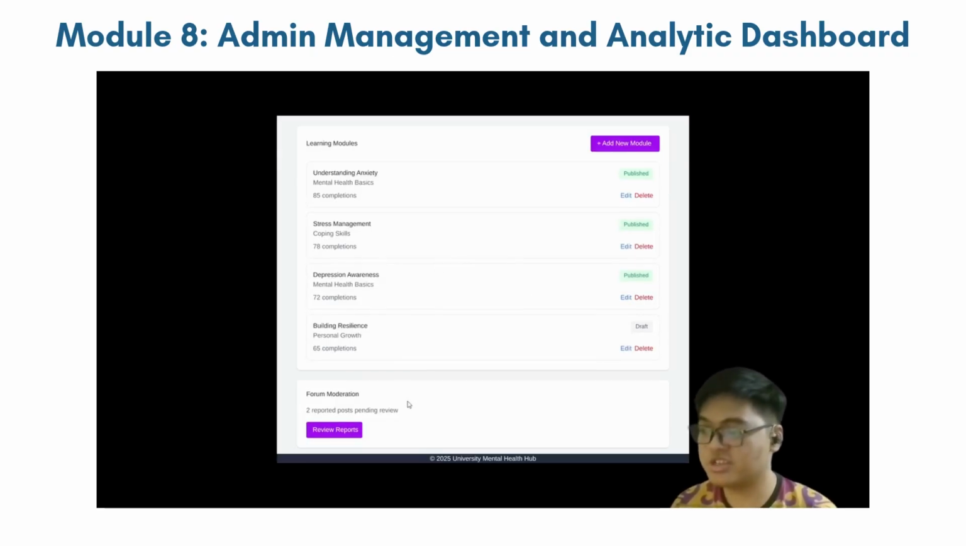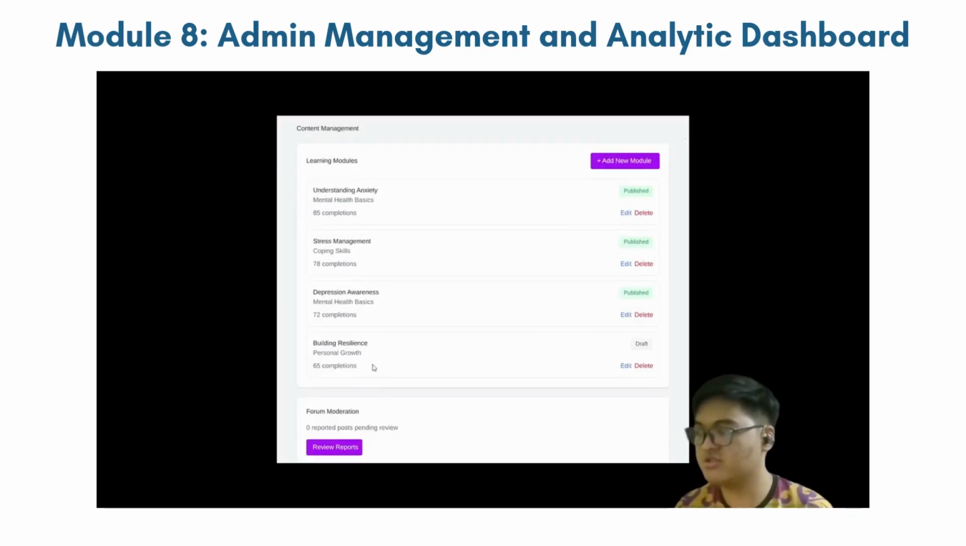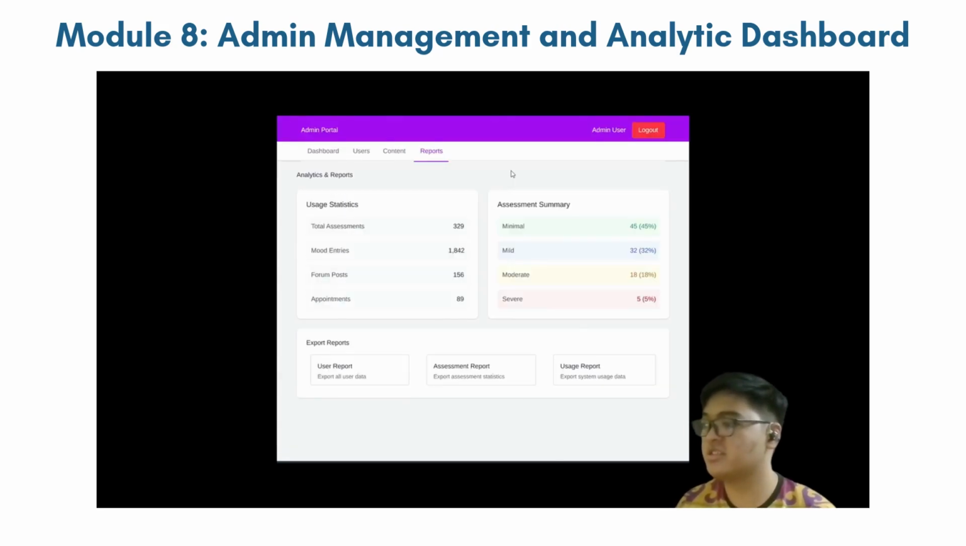In terms of forum moderation, the admin can review the reports by either approving them or removing the posts. They can close it, and it will show that there are no more posts pending review. Now under reports, the admin can look at analytics and reports such as user statistics and the assessment summary, and also export them, either the user, the assessment, or the usage reports. That's all for Module 8.